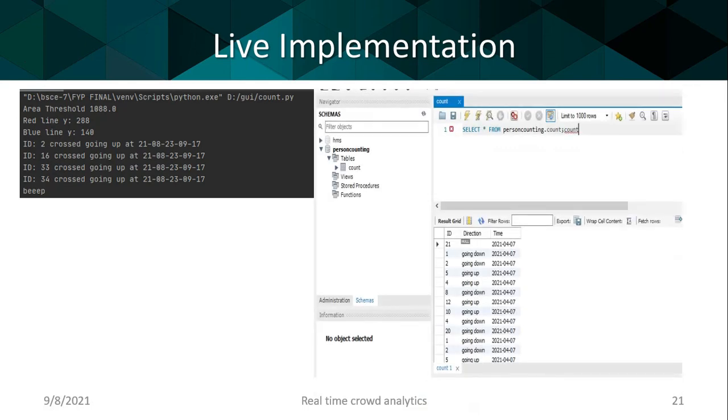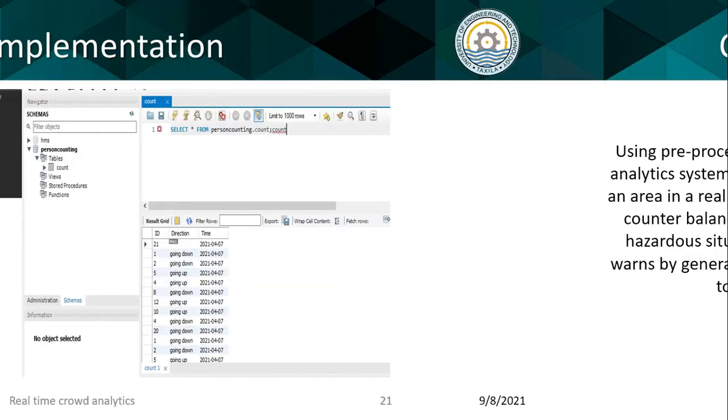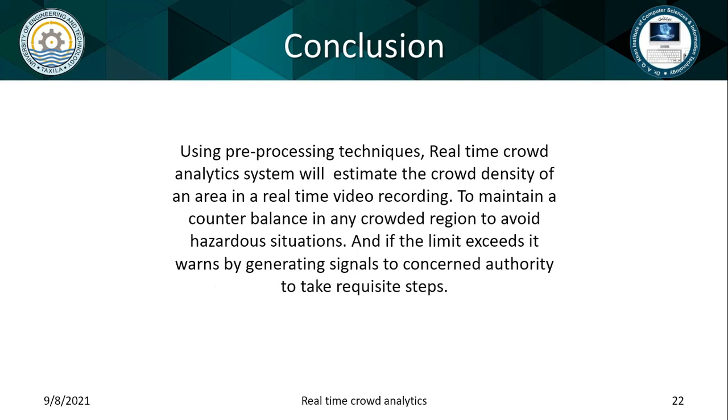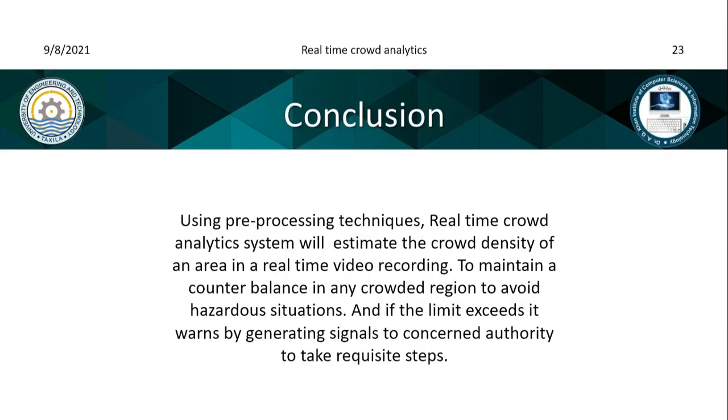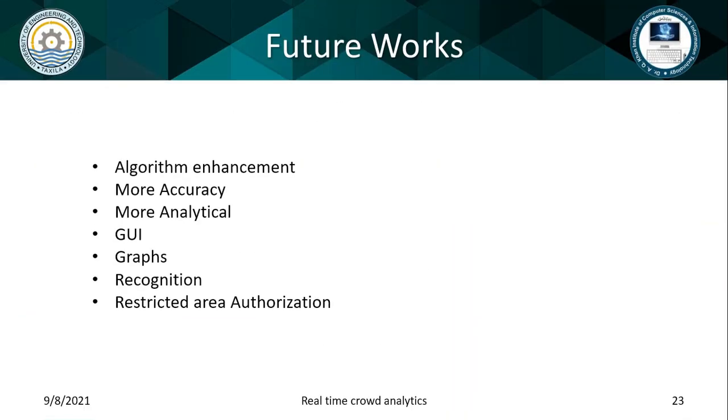Conclusion: we are using pre-processing techniques in our project. Basically, we use real-time video recording. Counterbalance is maintained to avoid any unmanageable situation. Limit is set, and if the limit exceeds, alarm is generated to the requisite authority so that they can take steps. In future, more tasks are planned to be achieved. Algorithm is to be enhanced. More accuracy is also to be obtained.